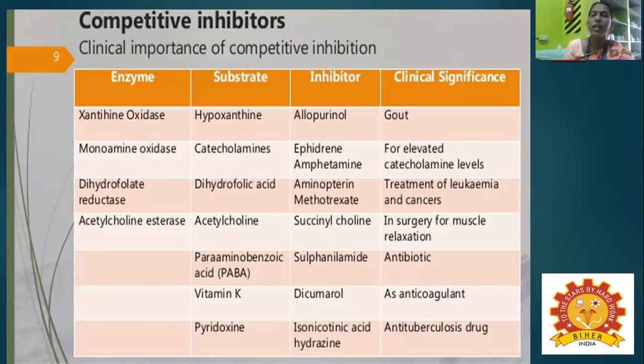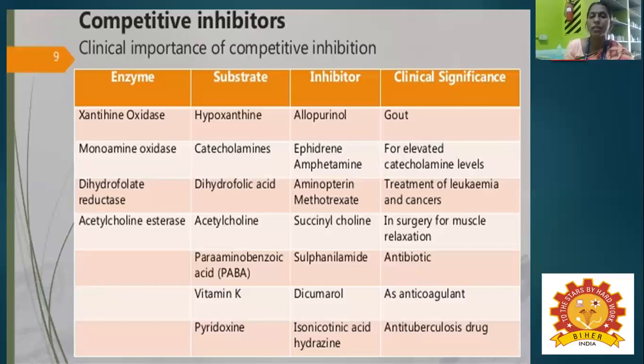And the next one is acetylcholine esterase. The substrate is acetylcholine and the inhibitor is succinylcholine. It is clinically used in surgery for muscle relaxation. Another one, sulfonamide, is an antibiotic that we use.